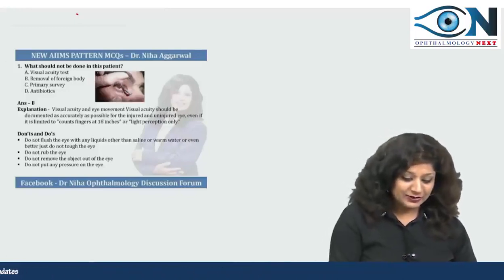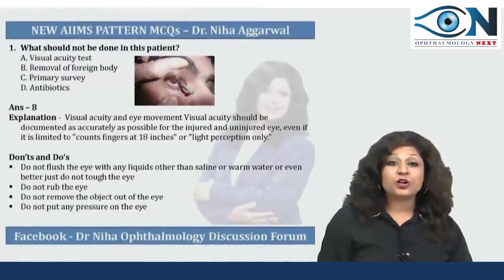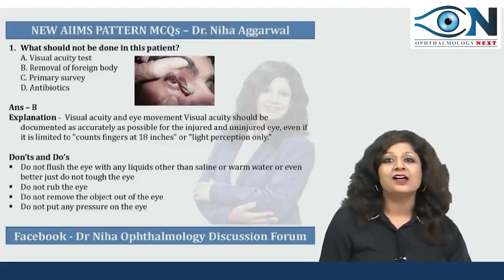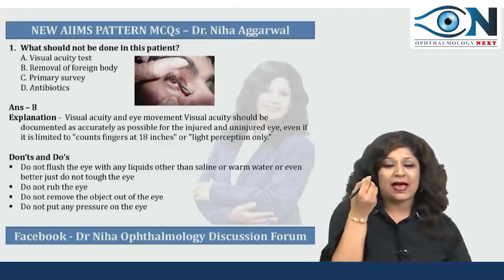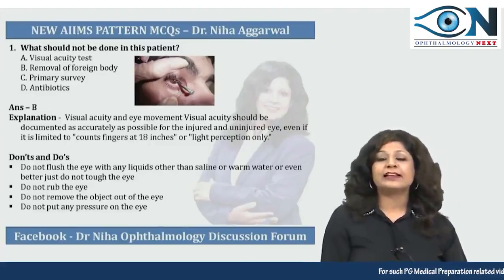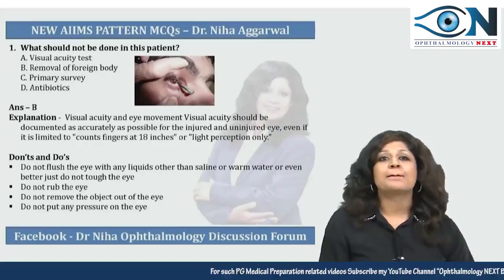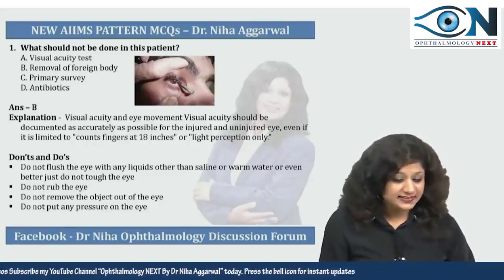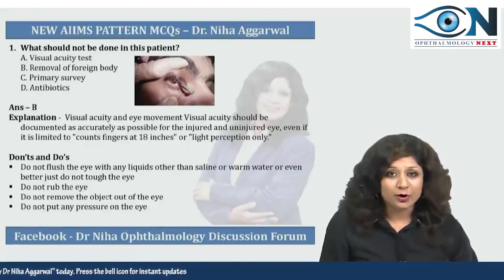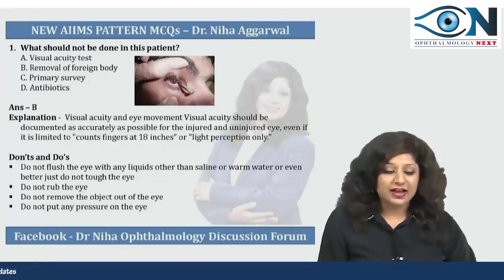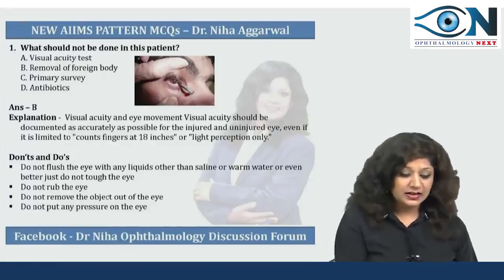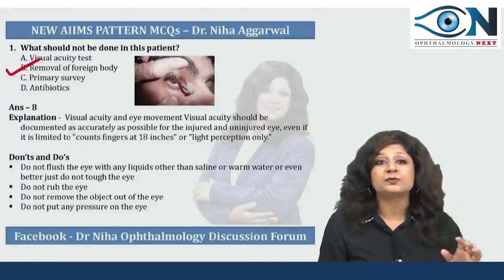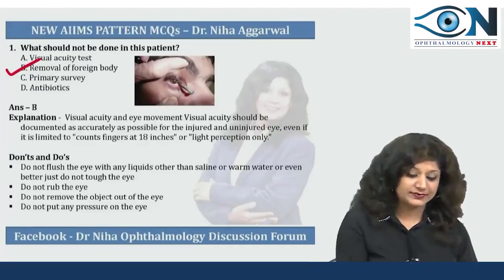The figure is shown here and they asked what should not be done in this patient. As you can see, there is an iron nail penetrating inside the cornea. So clearly this is a case of penetrating trauma. The options are visual acuity test, removal of the foreign body, primary survey, or the antibiotics. The answer here is the removal of foreign body. What should not be done is the removal of foreign body just now here.